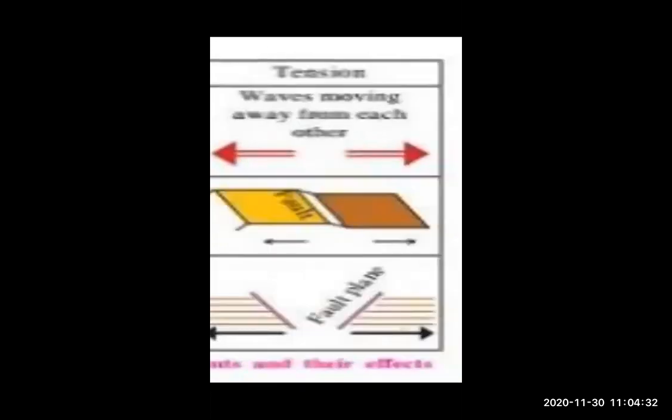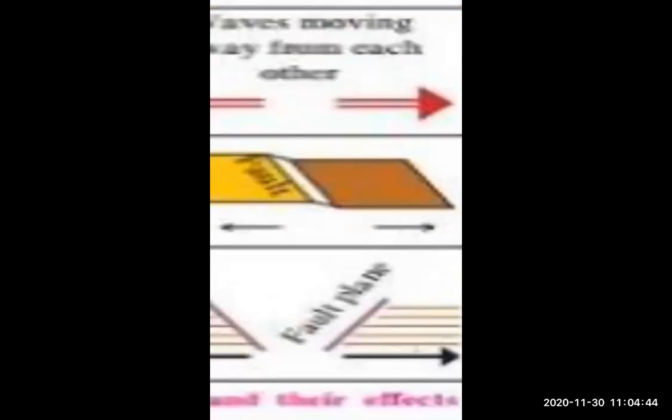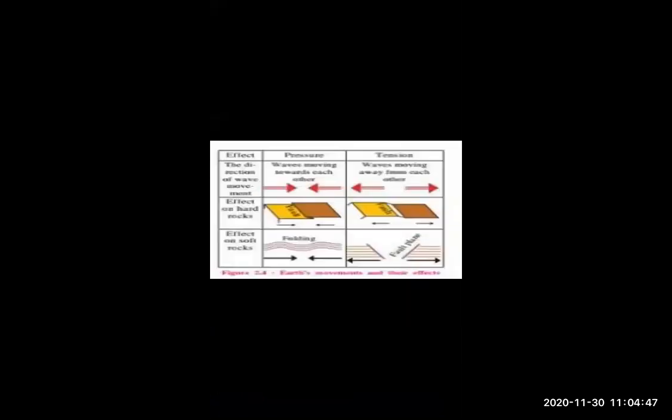And when the waves move away from each other, meaning tension occurs on soft rock, fault plains form. This is called fault plains. So these are the effects of slow movement, and because of slow movement, mountains and continents are formed.